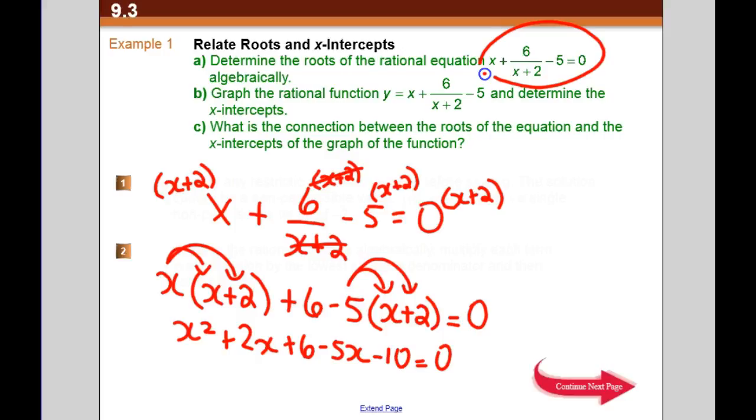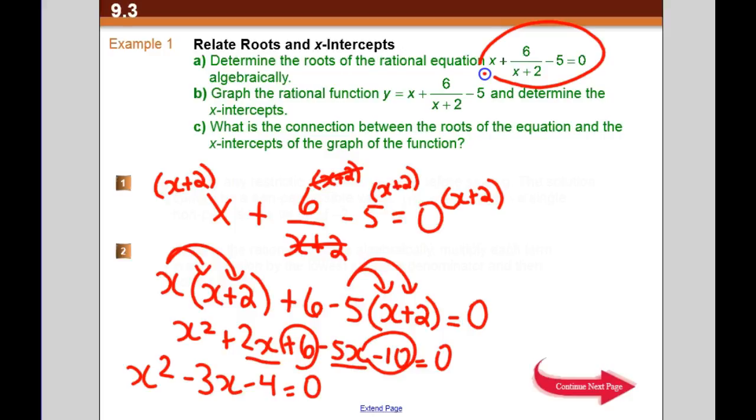We will combine like terms. So this guy and this guy, this guy and this guy. We'll have x squared, and then 2x minus 5x is a negative 3x, and then 6 minus 10 is a minus 4. It should be easy to find the x-intercepts now, or the roots, what they're calling them, because now we just factor this.